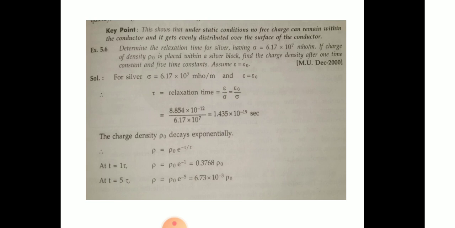The charge density rho naught decays exponentially. Therefore, rho is equal to rho naught into e to the power of minus t by tau.